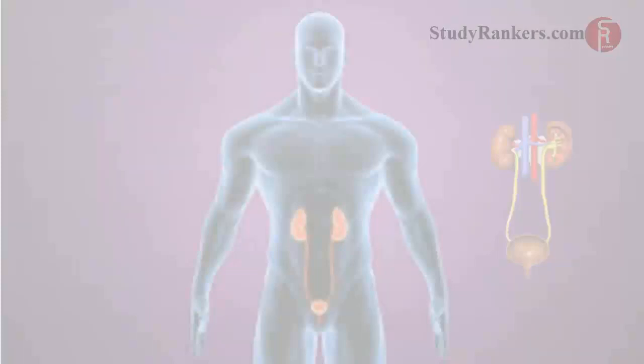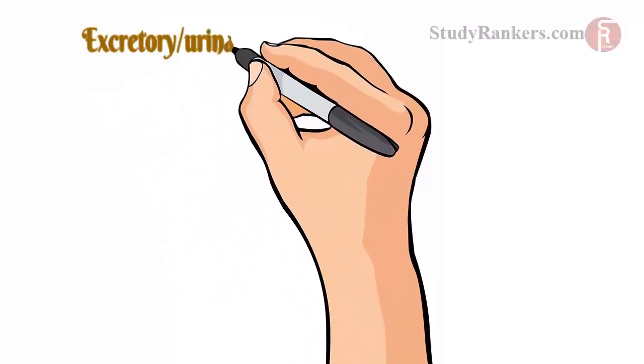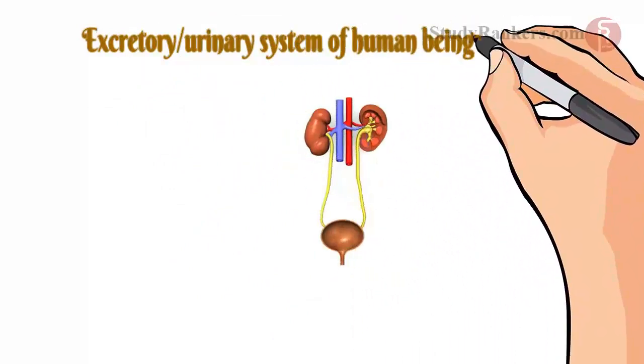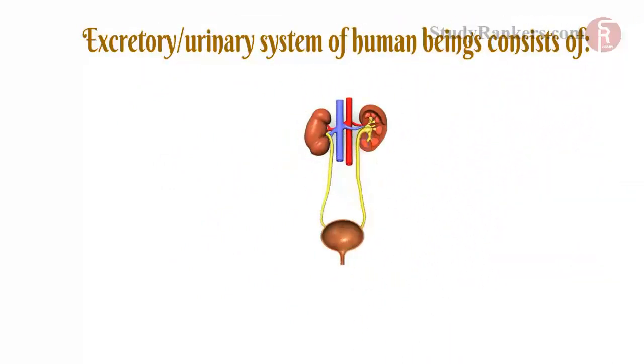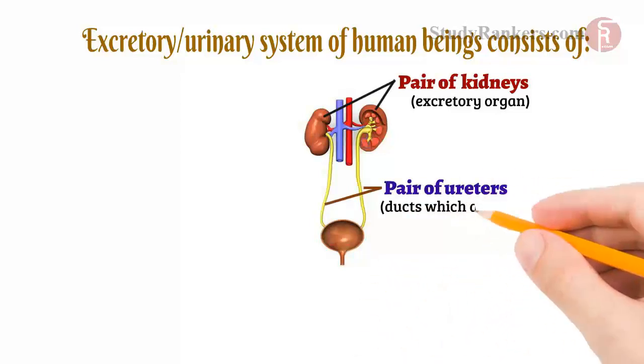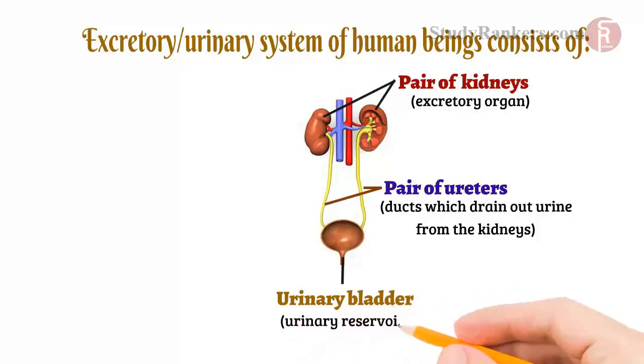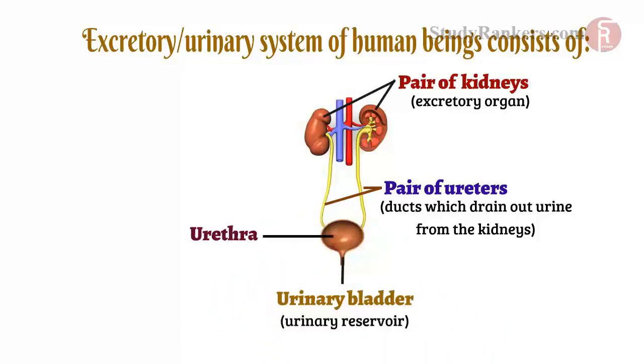Next, we will study about excretion system in human beings. Excretory urinary system of human beings consists of a pair of kidneys, the excretory organ, a pair of ureter, the duct which drains out urine from the kidneys, a urinary bladder, the urinary reservoir, and a urethra, the channel to the exterior.